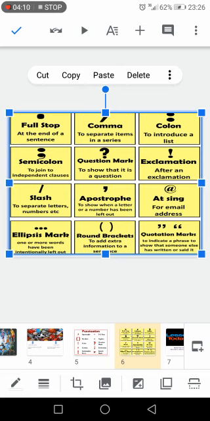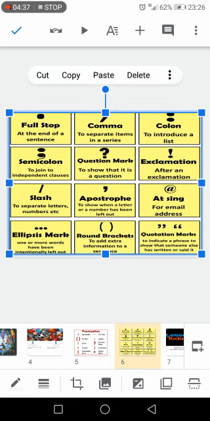We have the semicolon and we have the question mark, to show that it is a question. If you have a question, like what is your name? You put a question mark. Where are you from? Question mark. The exclamation mark comes after an exclamation. What a beautiful car! That's a big car! You put an exclamation mark.